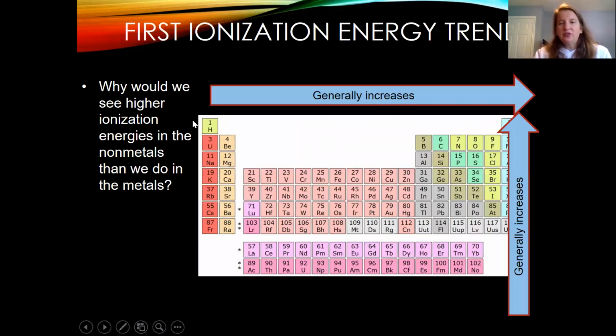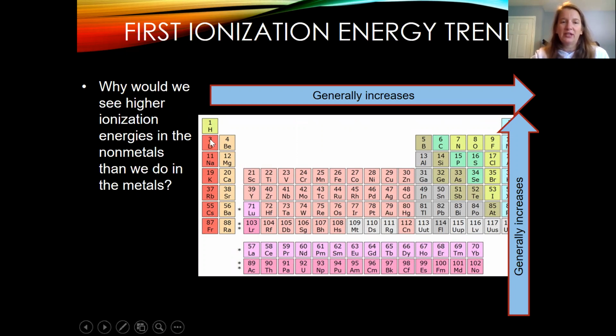Okay, so the trend for first ionization energy increases up and to the right. This is the same trend as electronegativity. But remember, noble gases are included. The noble gases are included in first ionization energies. So why do we see higher ionization energies in the nonmetals than we do in the metals? Remember, the nonmetals are on the right side of the periodic table. The metals are on the left side.